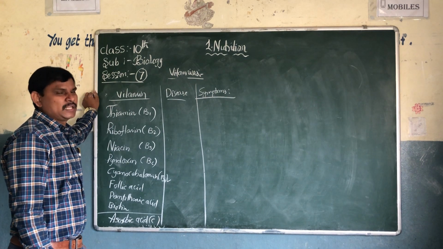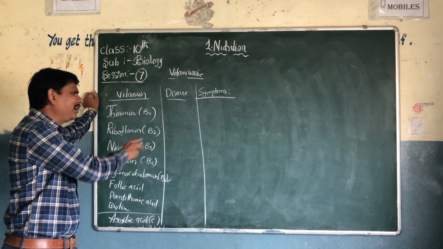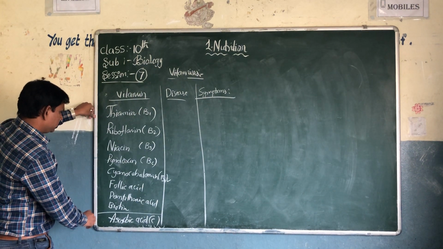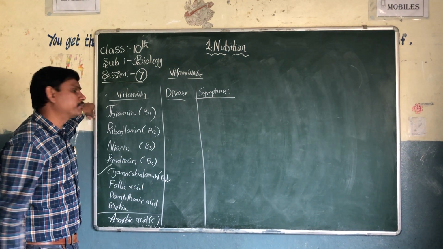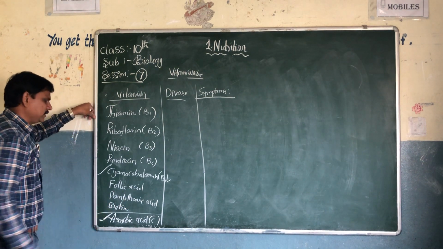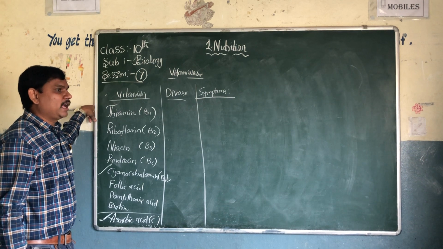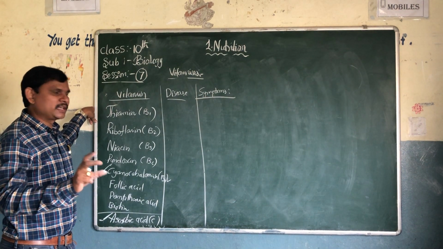Resources are not important for all the vitamins. Cyanocobalamin resources are very important. Ascorbic acid, vitamin C resources are very important. And vitamin D and vitamin A resources are important.